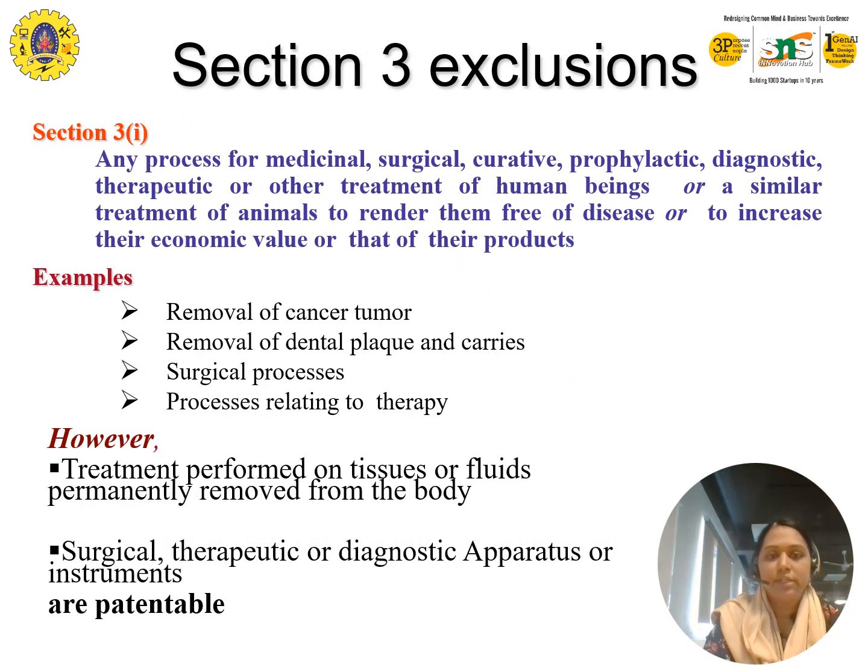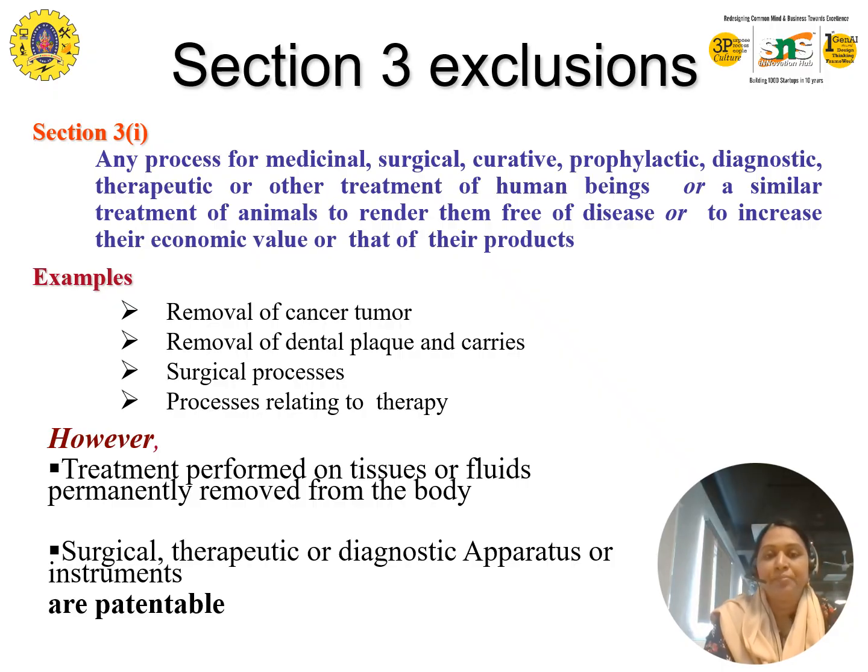Next is section 3I. 3I is for all medical purposes. Any process of medical, surgical, curative, prophylactic, diagnostic, therapeutic, and other treatment of human beings, or similar treatment of animals to render them free of disease or to increase their economic value, or that of their products.